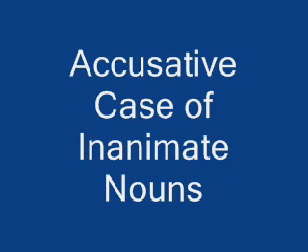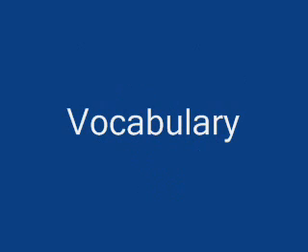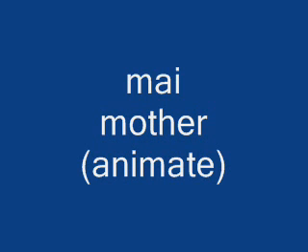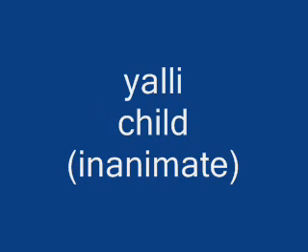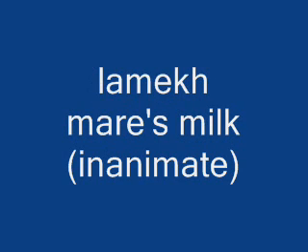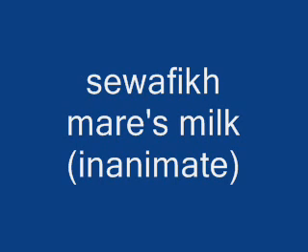I focused a little too much on verbs, so today we're going to focus on the accusative case of inanimate nouns. I will explain what we are learning later. It's time for vocabulary. Nouns first, as always. Mai, mother. Yali, child. Dranech, human milk. Lamech, mare's milk. Zelafich, wine.